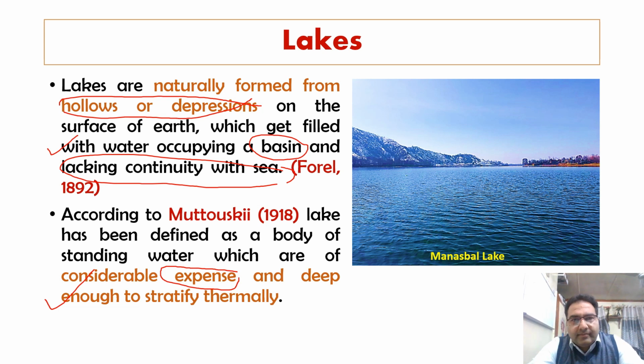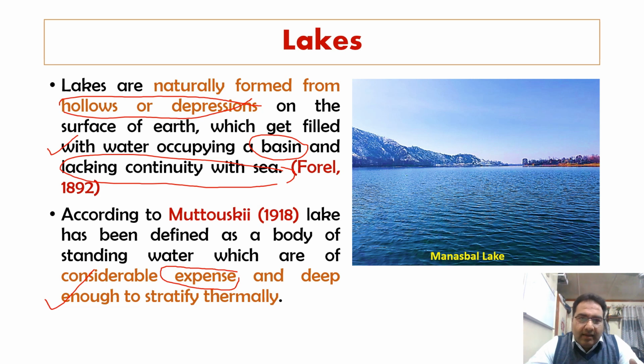But one of the classical definitions which we used to study was that a lake has also been defined as a body of standing water completely isolated from the sea, having an area of relatively deep water and sufficiently large enough to produce somewhere in the periphery a wave-swept shore.